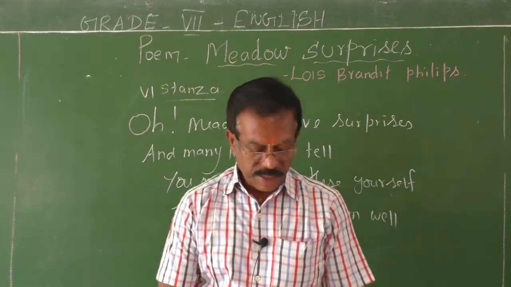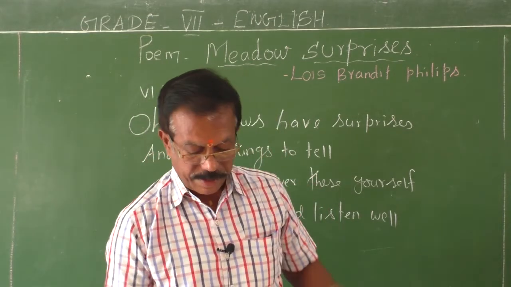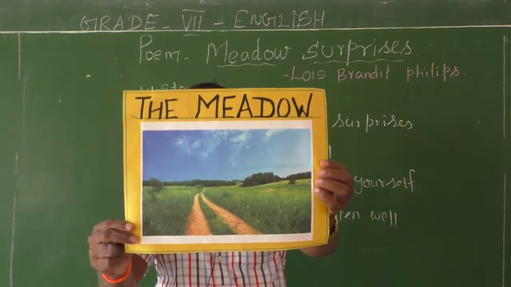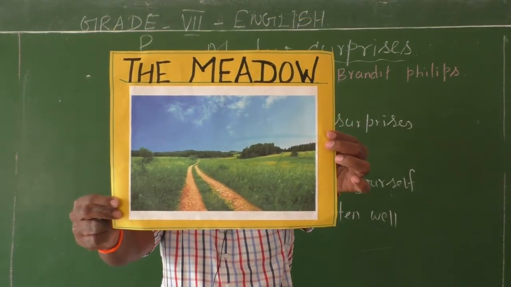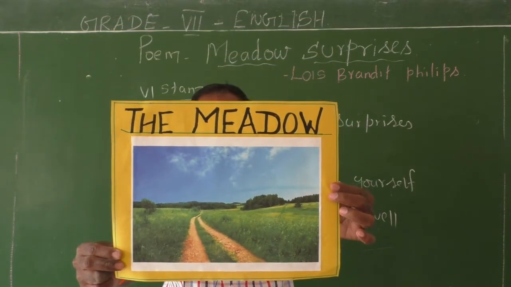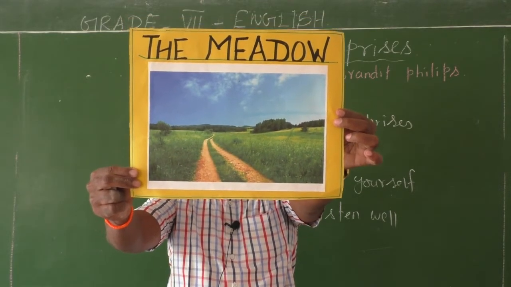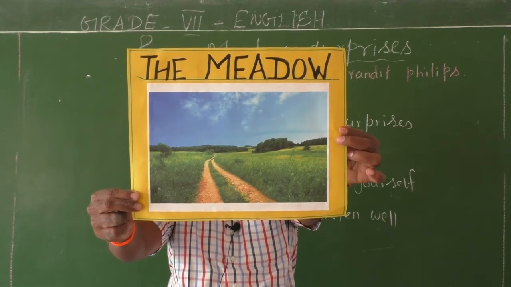So dear children, let me show you the pictures of meadows. See the picture of beautiful meadows full of green grasses. They have many surprises. They have many plants, animals, insects, birds. Everyone has some message for you.